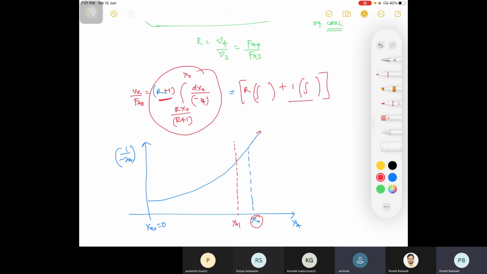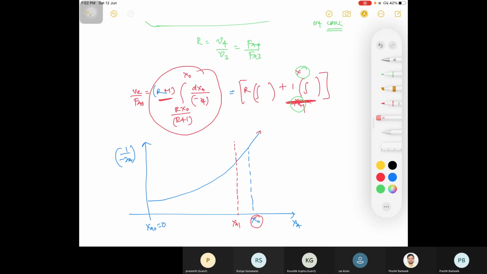Now I am drawing this portion. That is your XA1 to XA0, right? What is your limit? No, that is your XA1 to X0. I'll correct it.